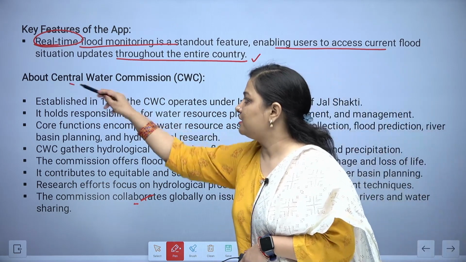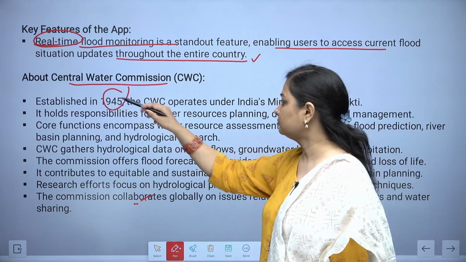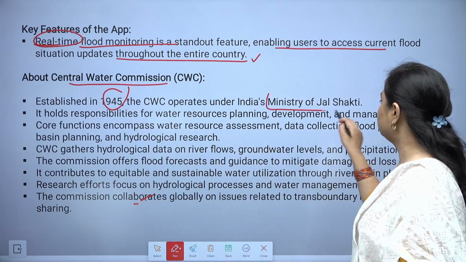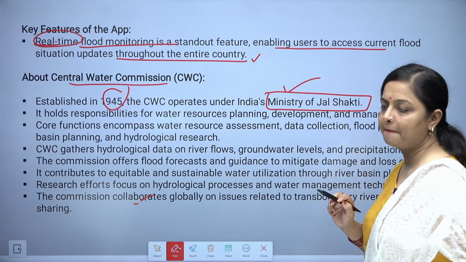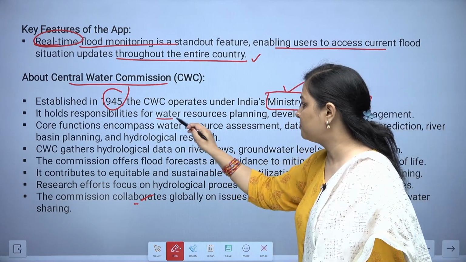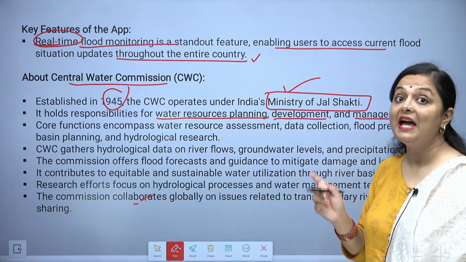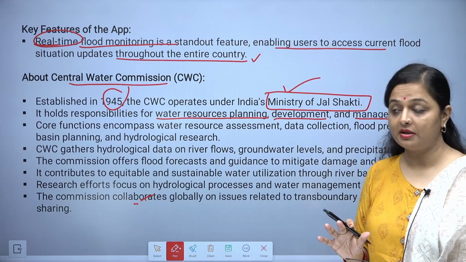Now when it comes to the Central Water Commission, it was established in 1945 and it operates under the Ministry of Jal Shakti. What are the responsibilities? It holds the responsibility for water resources planning, development and management, everything related to water itself.